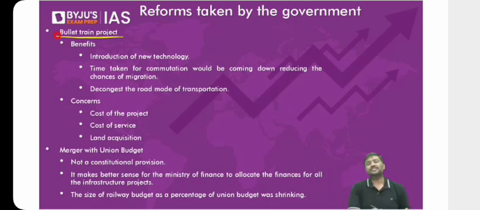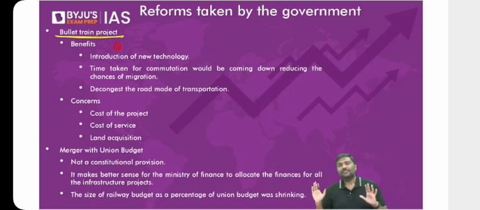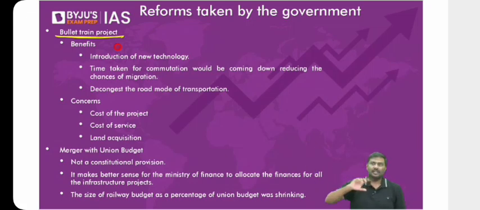So these are certain points. Now, what is the advantage of it? Why is the government of India implementing such a very huge project? What are the benefits? Point number one, it will reduce the time of transportation. It will cut short the time of transportation between two industrial cities in India, that is Mumbai and Ahmedabad.